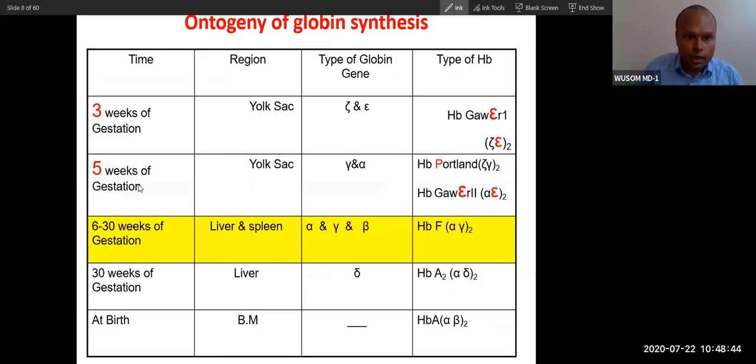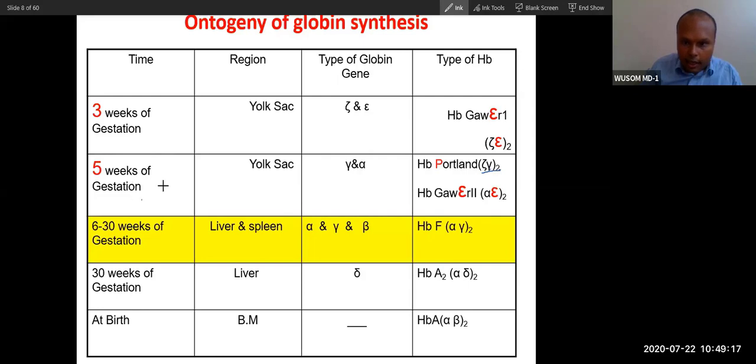Now you can see this chronology and timing. In the 3rd week, what is there? Gower 1, you can remember Gower. So alpha, epsilon, and zeta, epsilon. And in the 5th week in the yolk sac, you can see Portland also. Zeta and gamma, ZG, is Portland. Now you can see Gower is also expressed up to the 5th week.